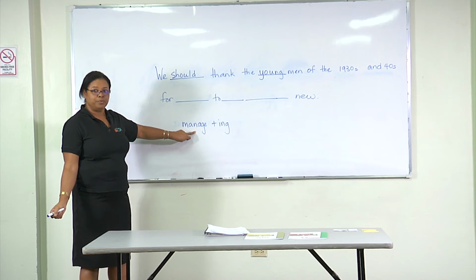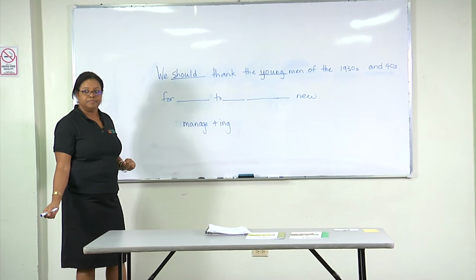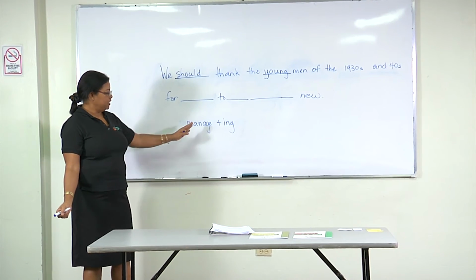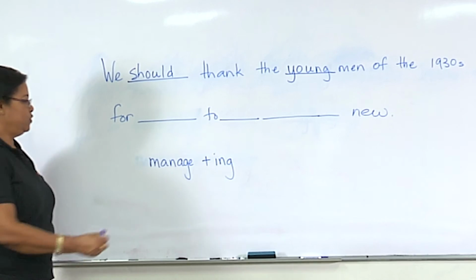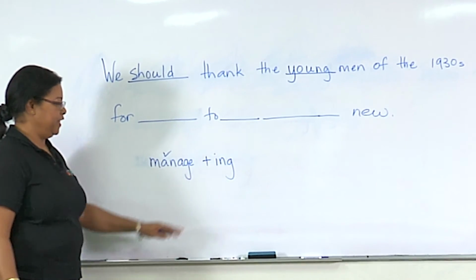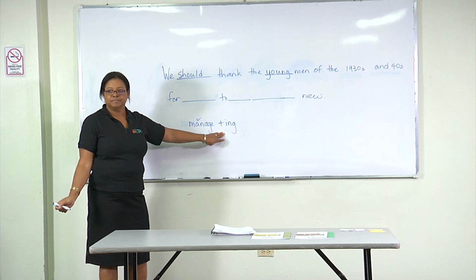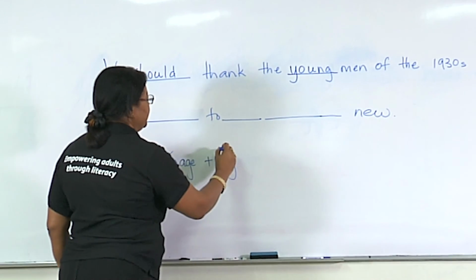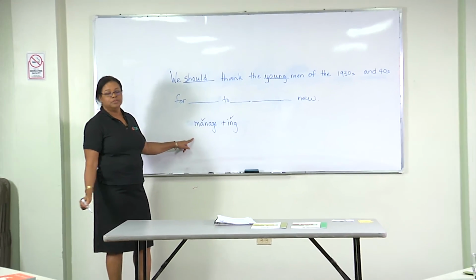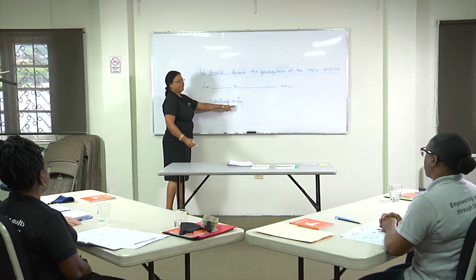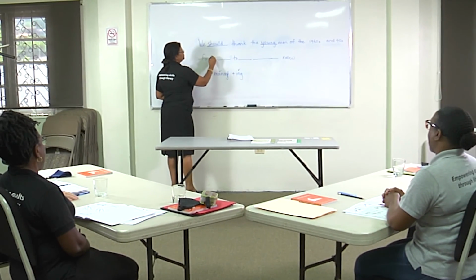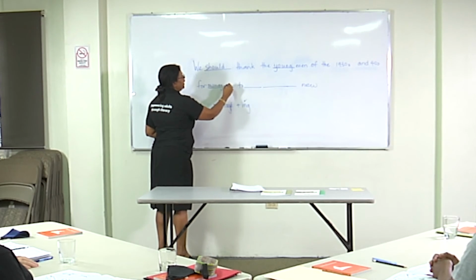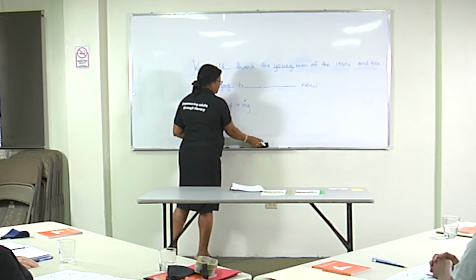So what's the first question we're going to ask for this root word? Does the root word end in a consonant and E? Yes. So we put a tick over this word. And then for the suffix, what do we ask? Does the suffix start with a vowel? Yes, it starts with an I. So what do we now do? Drop the E and add ing. So how do we spell managing? M-A-N-A-G-I-N-G. Very good.